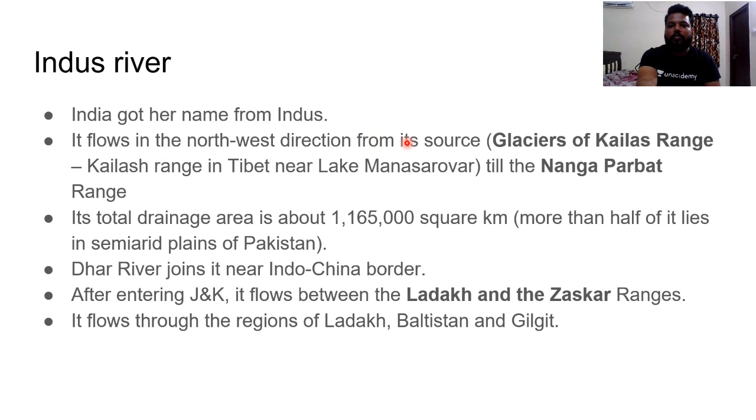It flows in the northwest direction from its source. The Indus River originates from the glaciers of the Kailash range. So where is the Kailash range? Please try to mark all these things. Open your atlas after the lecture. Once you see these lectures, please try to mark the names which I mentioned, because there are chances that they would be giving these